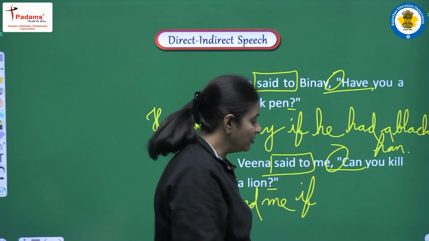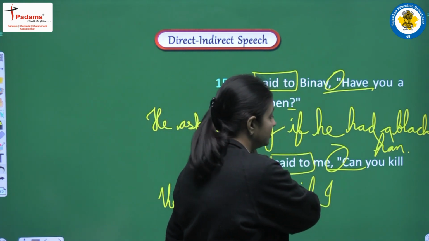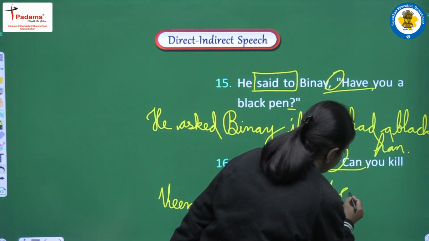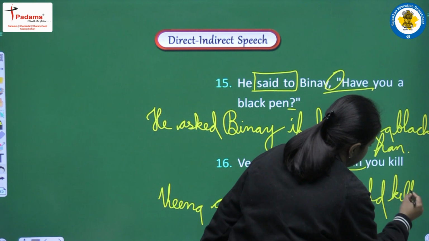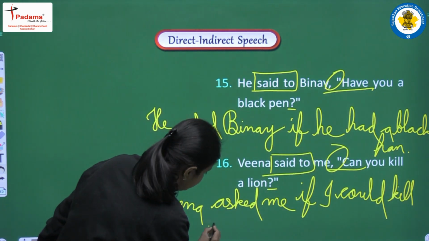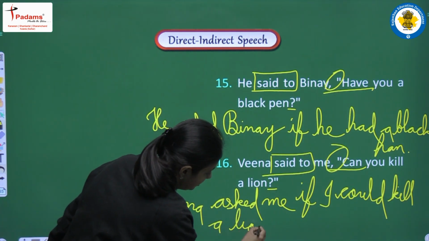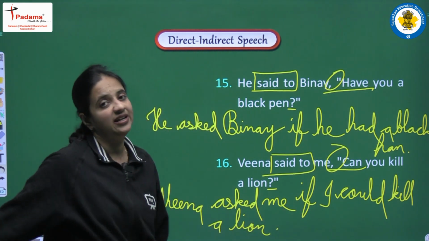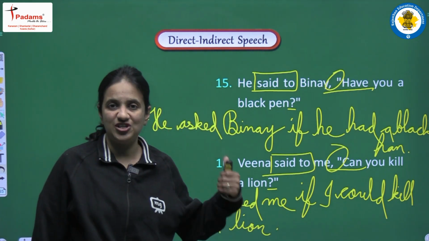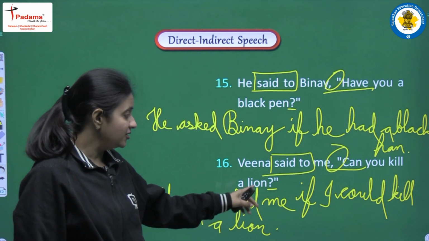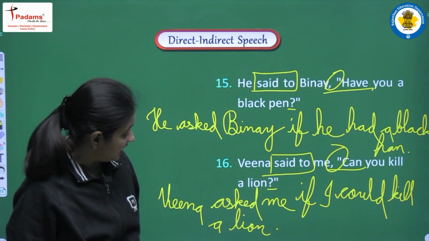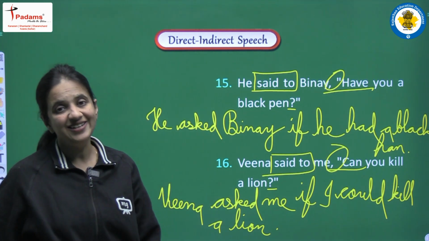Me, it will be converted into I. Next, can, past form of can, it will be could, kill. Next, a lion. And in the end, yes, we have to maintain a full stop in the place of question mark, and the complete sentence here will be, Veena asked me if I could kill a lion, right?